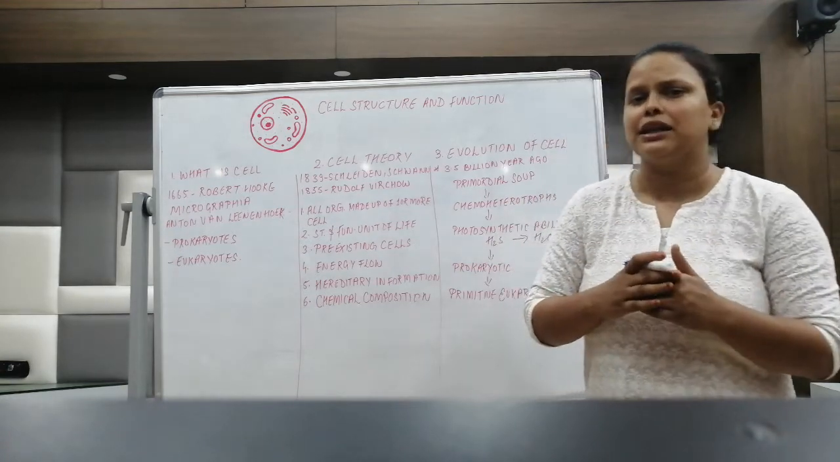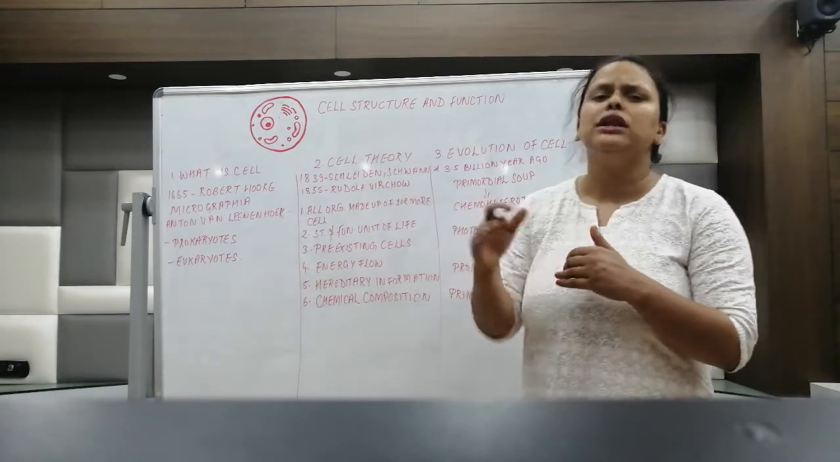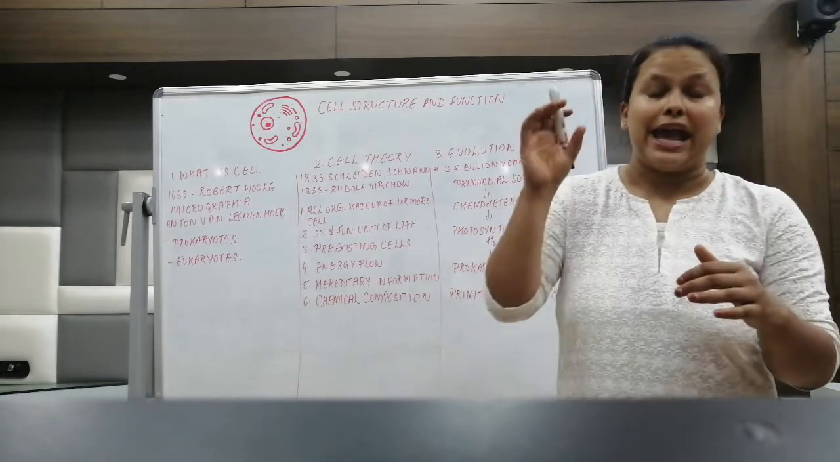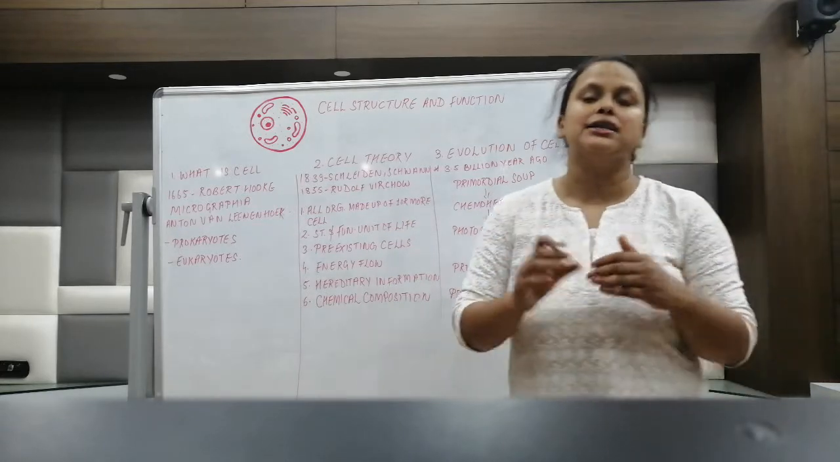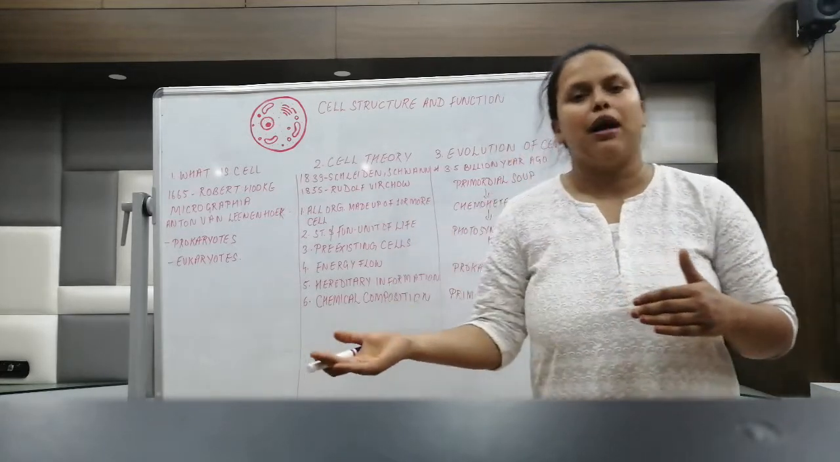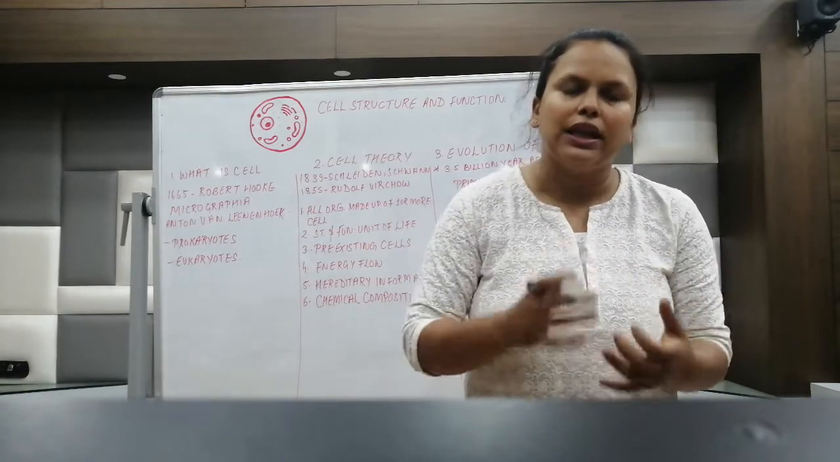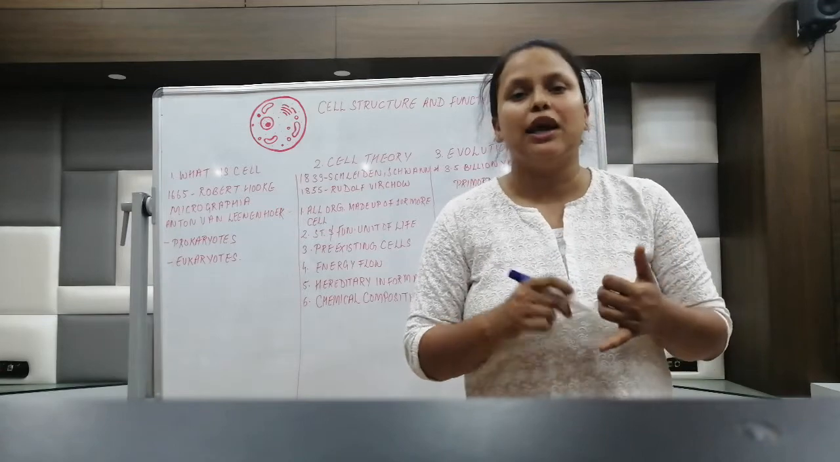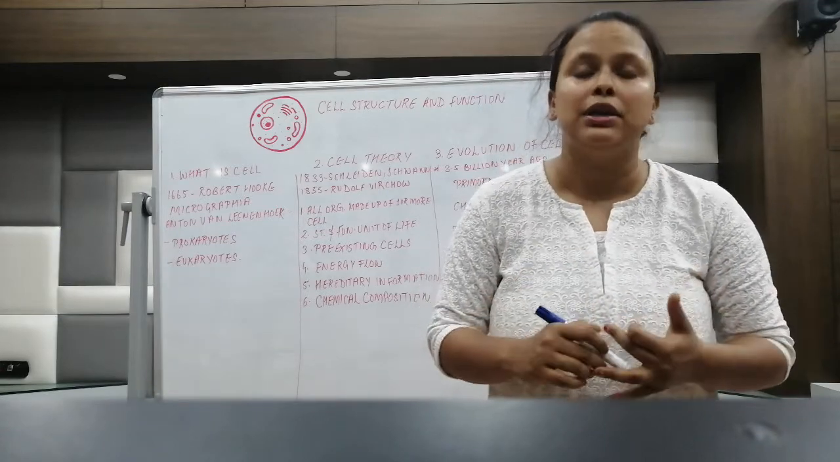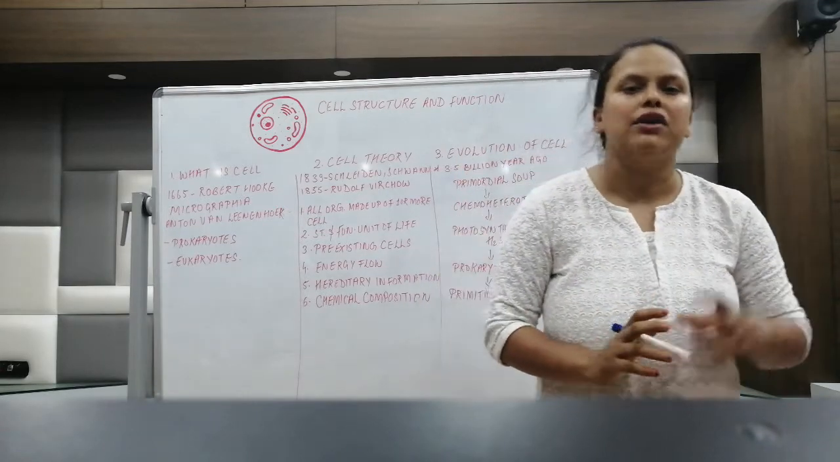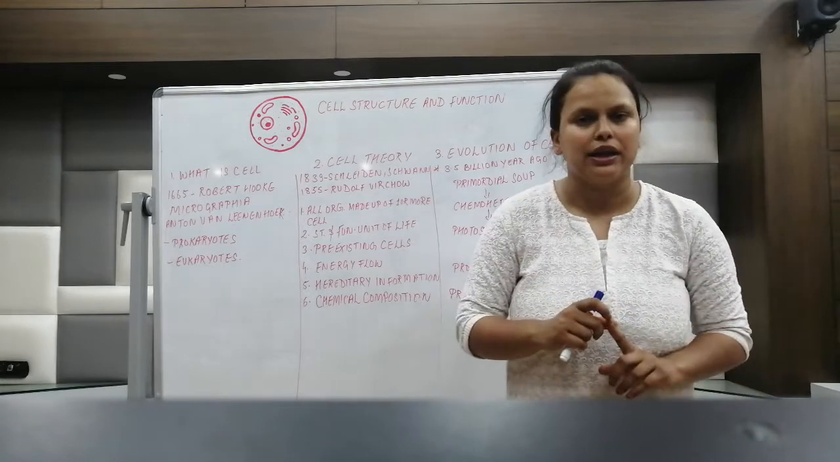The first part in the cell theory is that all the living organisms except viruses, because viruses behave as dead without a living system, so they are not cells. So all the living organisms, let it be a bacteria or fungus or plant or animal, they all are made up of cells. That is the first point in the postulate.